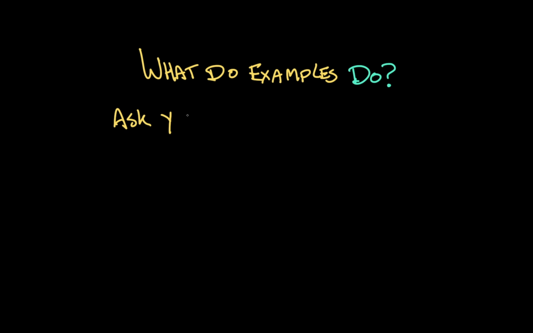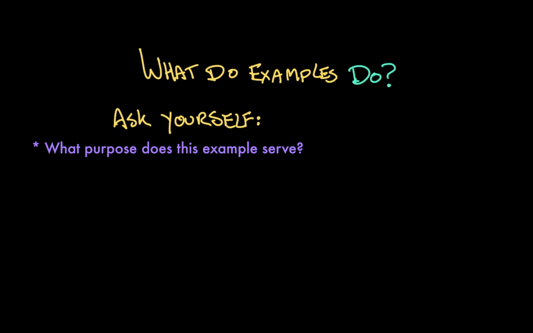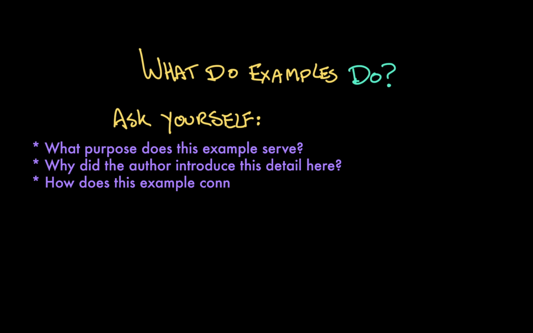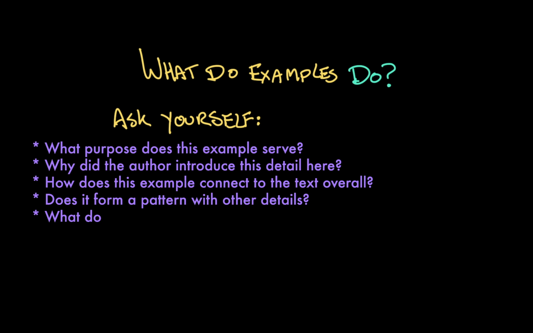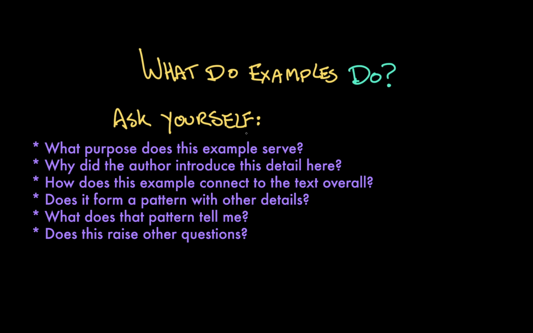What is the function of an example? What does it do? When you come across an example, ask yourself, what purpose does this example serve? Why did the author introduce this detail here? How does this example connect to the text overall? Does it form a pattern with other details? And if so, what does that pattern tell me? And finally, we ask ourselves, does this example raise other questions?